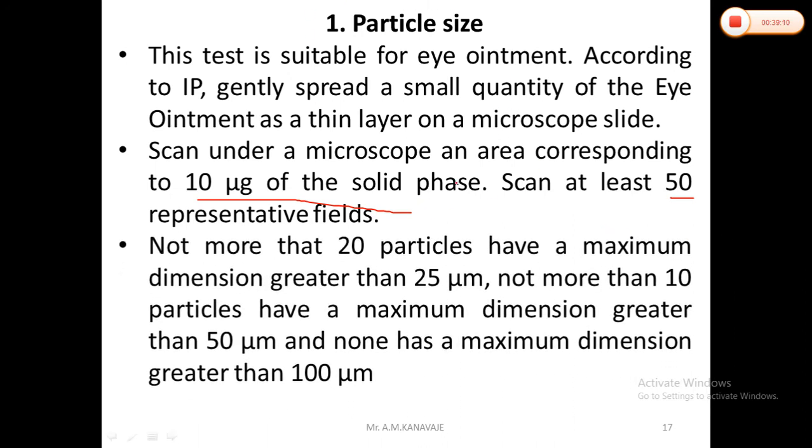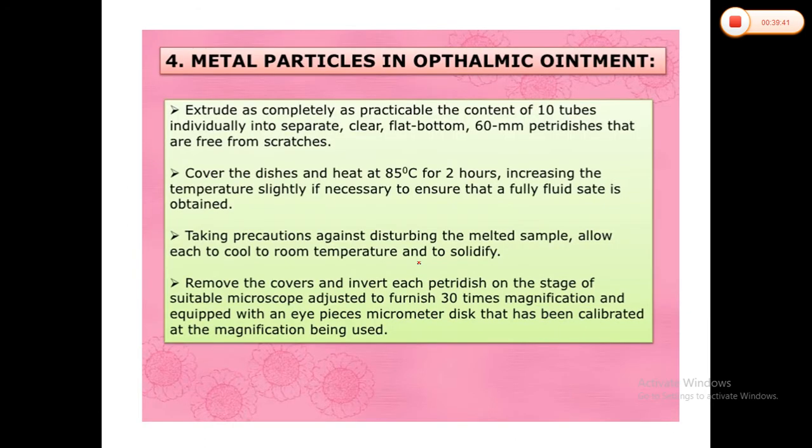So the limit for passing the particle size test: there should not be more than 20 particles with a maximum dimension greater than 25 micron, 10 particles with a maximum dimension greater than 50 micron, and not a single particle with a maximum dimension greater than 100 micron. So mostly all the particles are in the below 25 micron range. That has to be considered for the ophthalmic ointments.